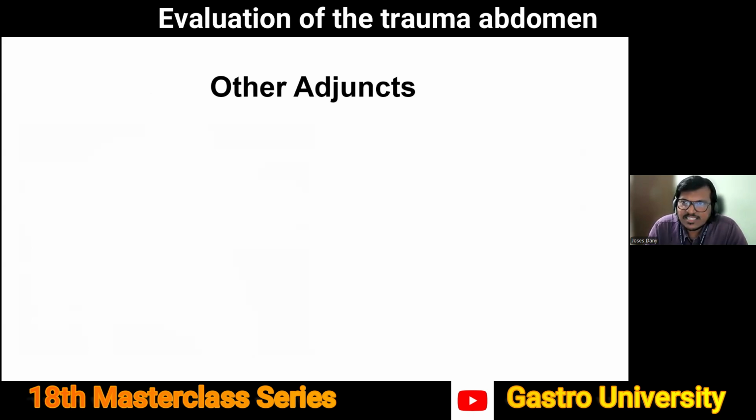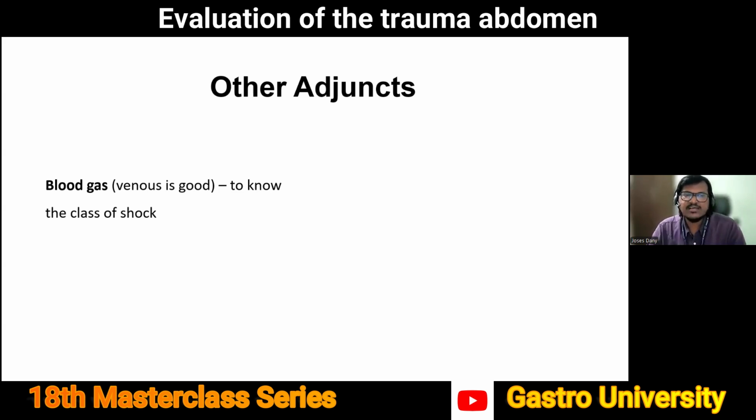What about some other adjuncts that we commonly use in the primary survey? Gas we have already spoken about. If you are thinking only about a circulatory problem, if the problem is only shock, a venous gas is more than enough. The initial sample which you collect can be analyzed for a venous gas, and it will give you the base deficit and the lactate values and the amount of acidosis which is there.